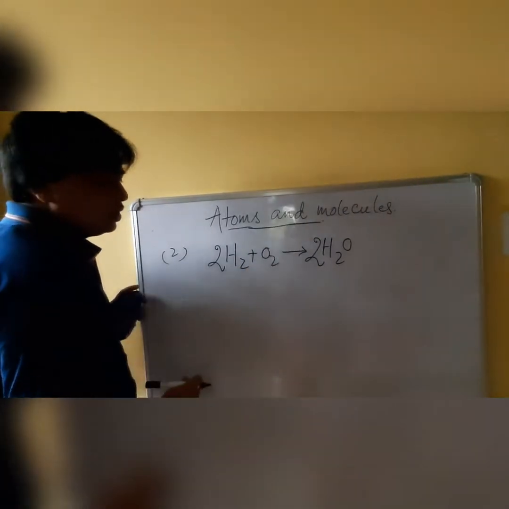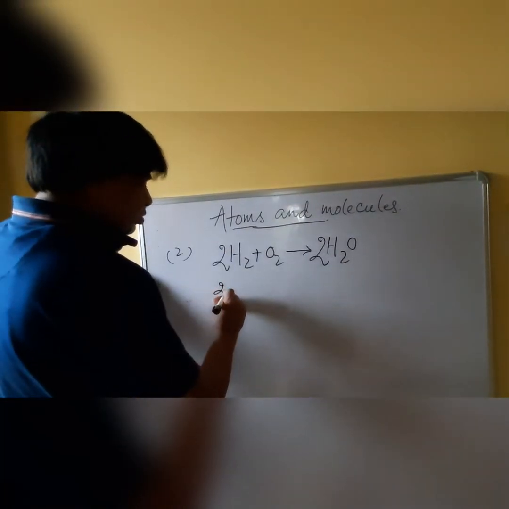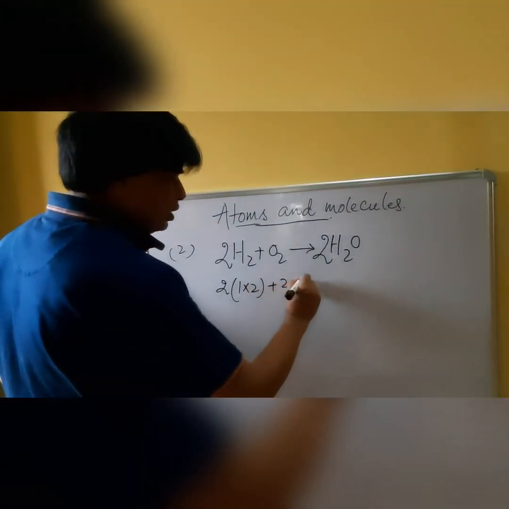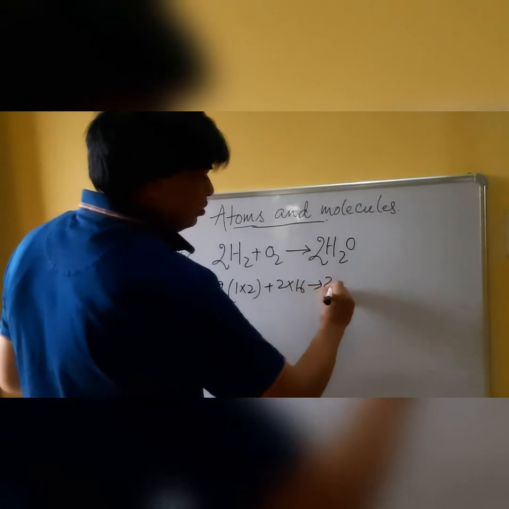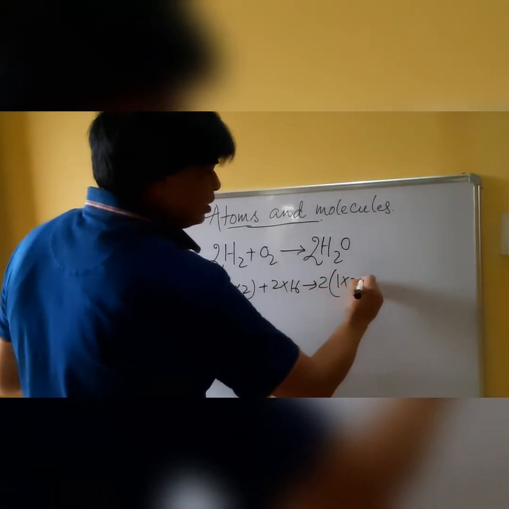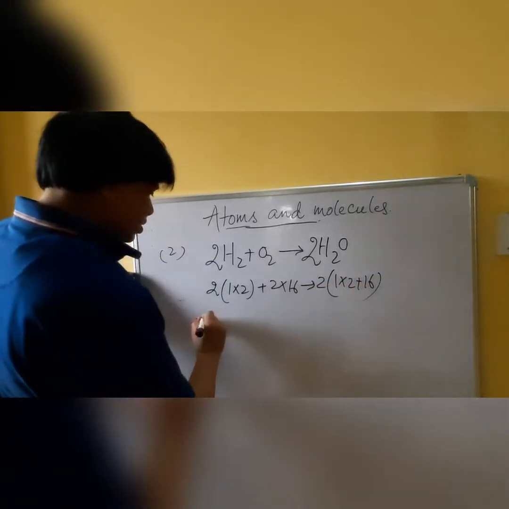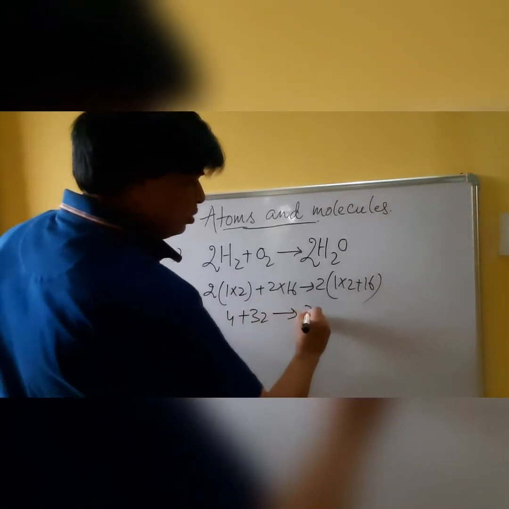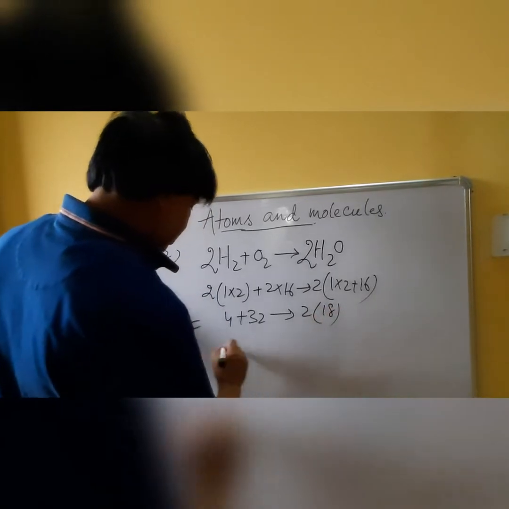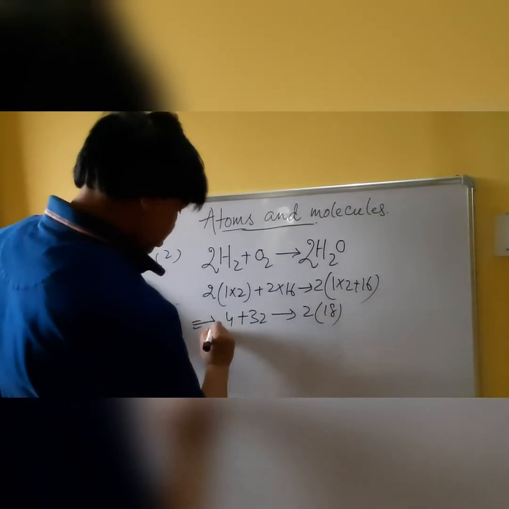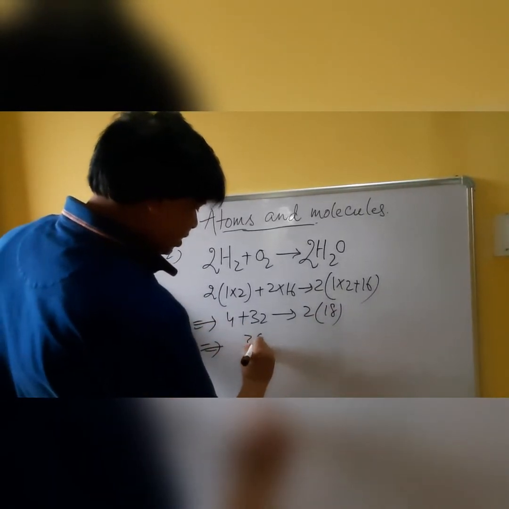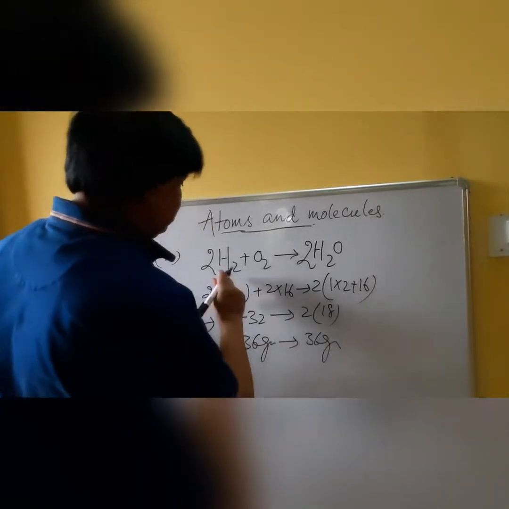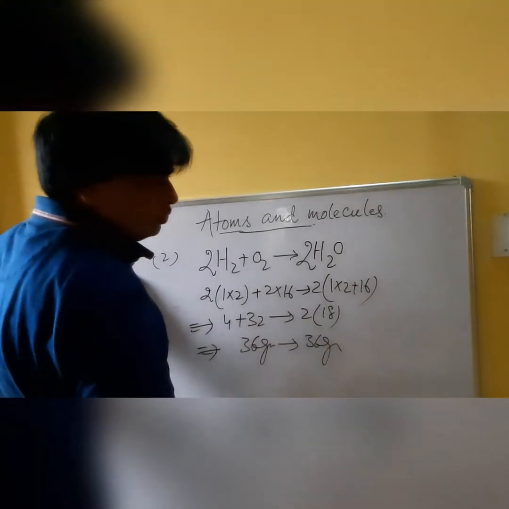Now it is a balanced equation. 2 into 1 into 2 plus 2 into 16 is equal to 2 into 1 into 2 plus 16, that is 4 plus 32, 2 into 18, that is 36 gram, equal to 36 gram. So the mass of the reactant is equal to the mass of the product.